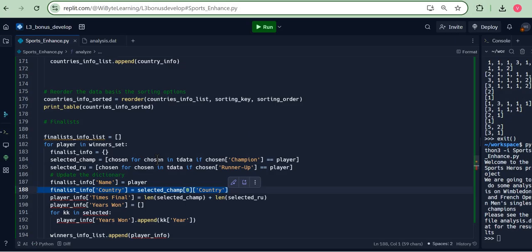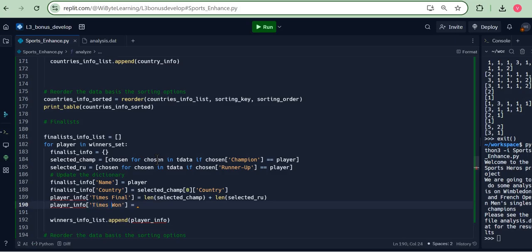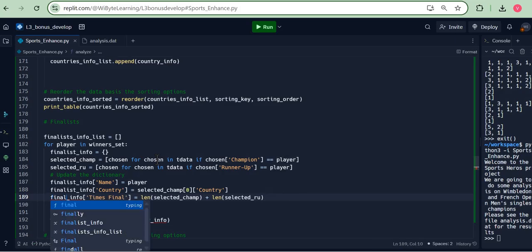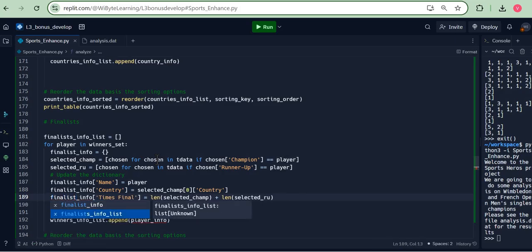Now, having done this, in fact, the times one, we already have this available to us, because all I need to do is to say, okay, look, so let's say times one. So this is not player info, this should be finalist info. And finally, this is also finalist info.